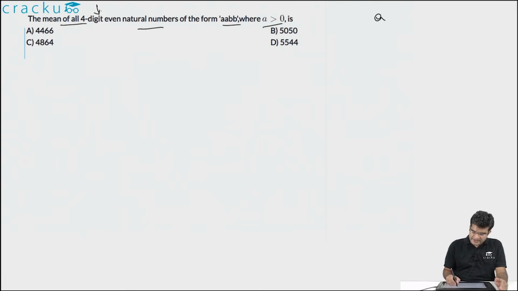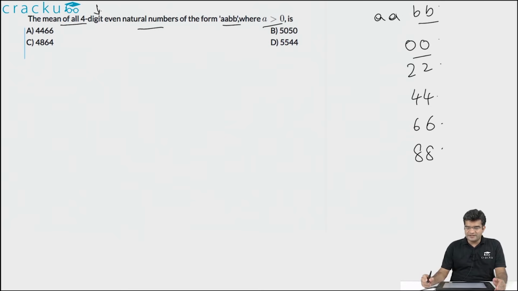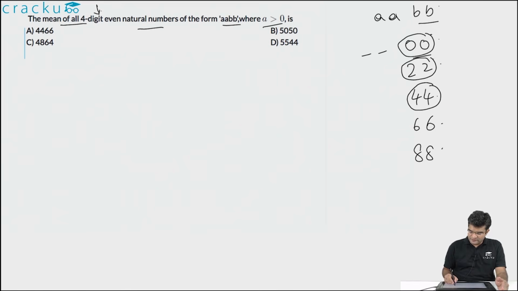So if you look only at the last 2 digits, what are the possible values for the last 2 digits? That is, what is the value of BB? It can be either 00 or it can be 22 or it can be 44 or 66 or 88. How many 00s will be there? That will be dependent on what the AAs are, but what you can say for sure is that in the entire list, the number of 00s will be exactly the same as the number of 22s, which will again be exactly same as the number of 44s, number of 66s and number of 88s.